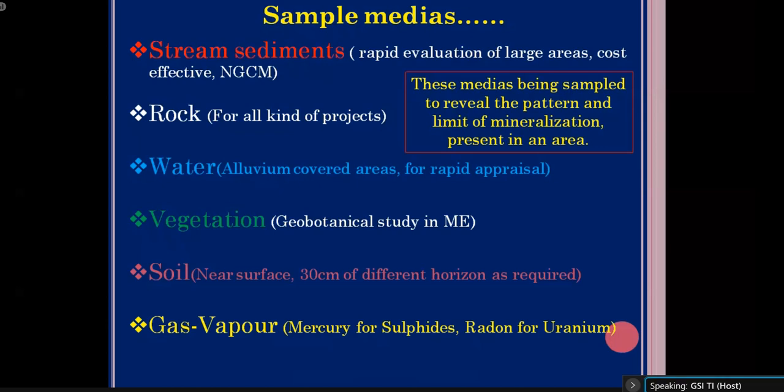So stream sediment is a media which can be used for rapid evaluation of a large area, and it is cost effective, because by collecting one sample from a 1 square kilometer or 2 square kilometer area, you can have an idea of the chemical property of that larger area.